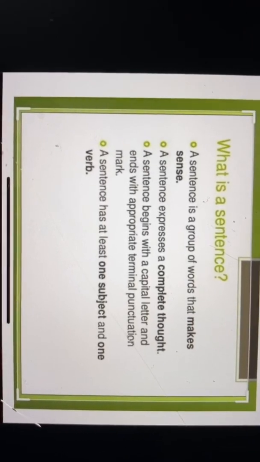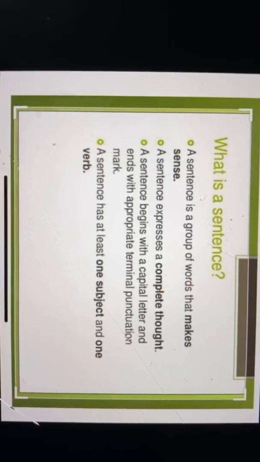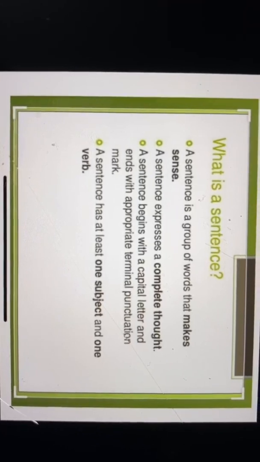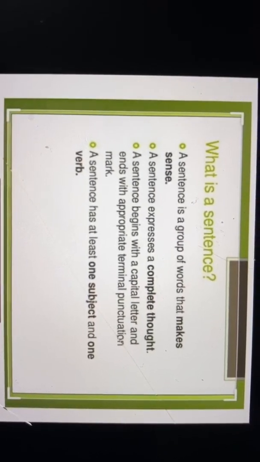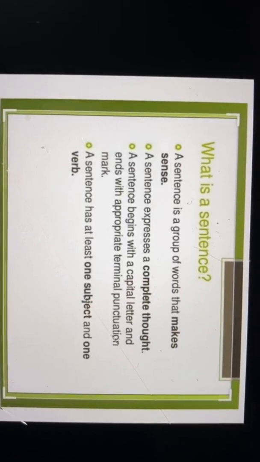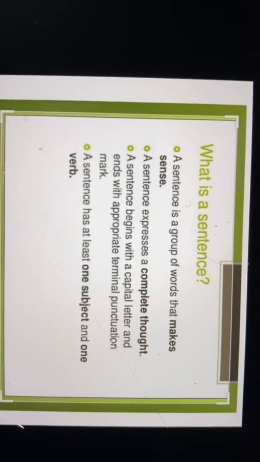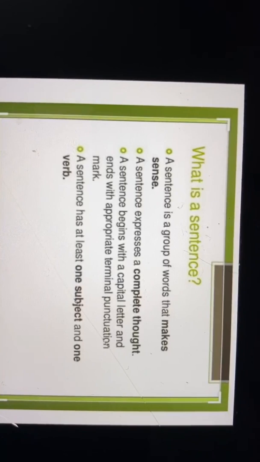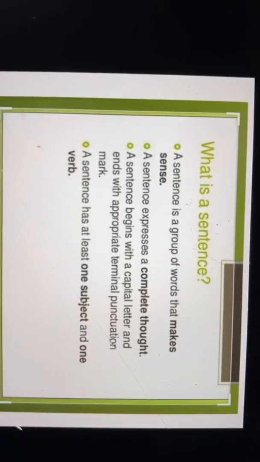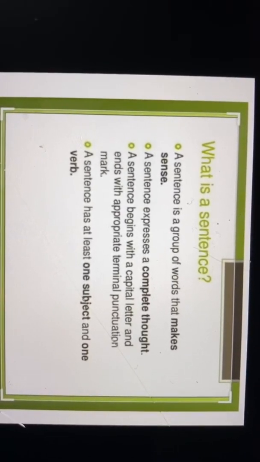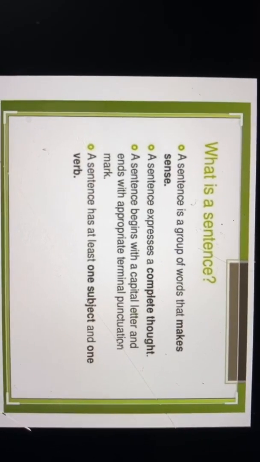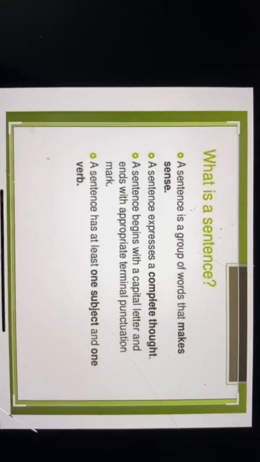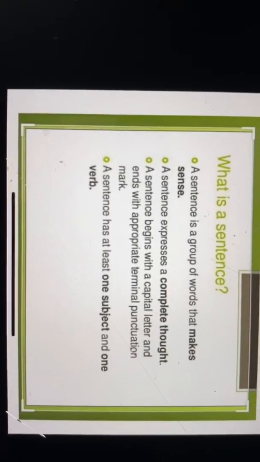A sentence begins with a capital letter and ends with appropriate terminal punctuation mark. So always remember that a sentence always begins with a capital letter, but it ends with a full stop, a question mark or an exclamation mark also. A sentence has at least one subject and one verb. So always a sentence should have one subject and one verb.